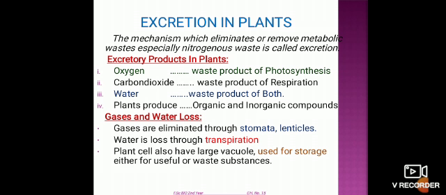These are oxygen, which is the waste product of photosynthesis. Photosynthesis is a process in which plants make their food. In the presence of chlorophyll and sunlight, carbon dioxide and water combine with each other and produce glucose and oxygen.